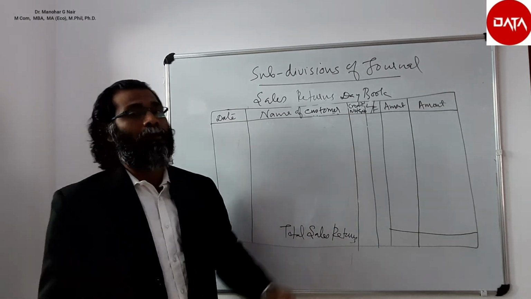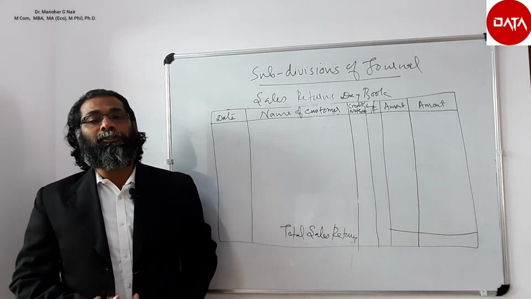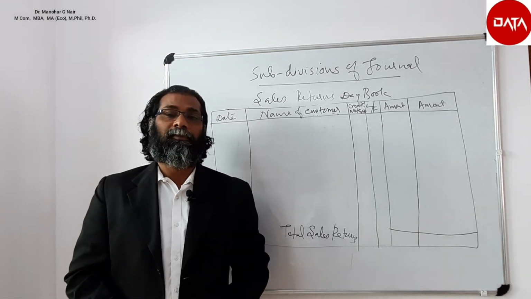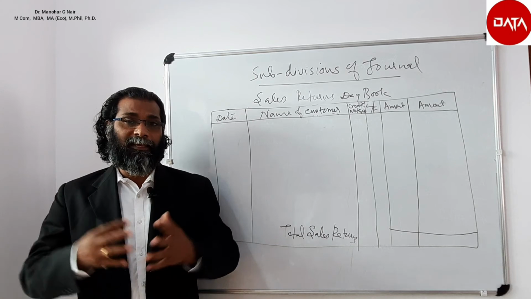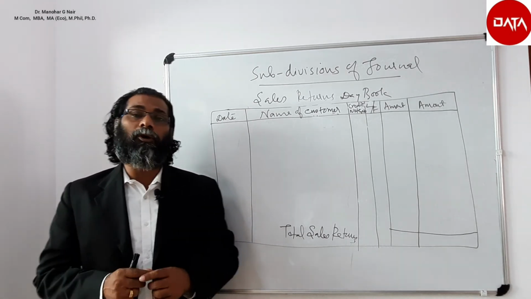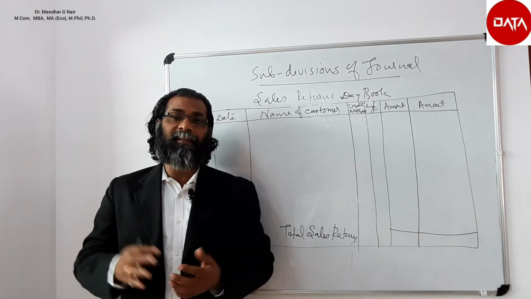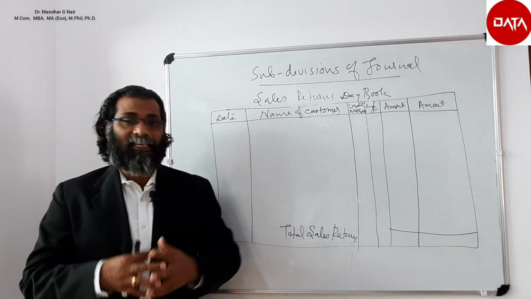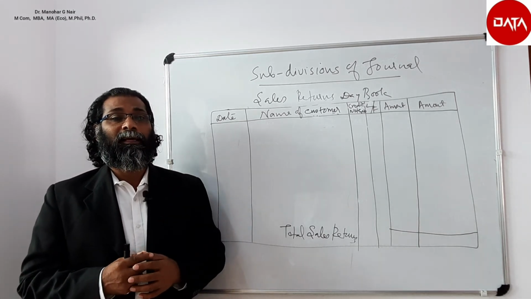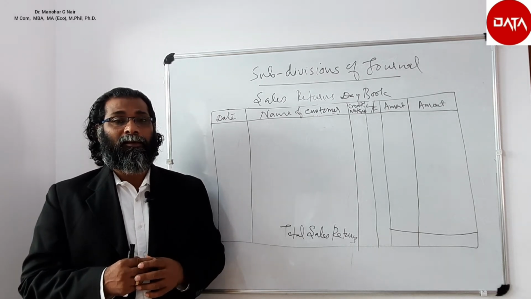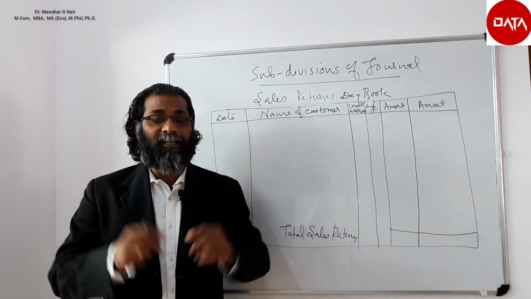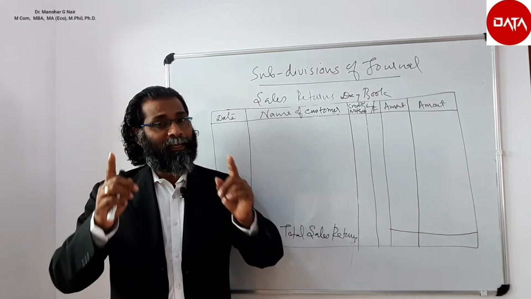So what is a credit note? At the time of receipt of goods from our customers, they will be sending a debit note to us along with the goods. And after receiving the goods, after verifying it, we will be sending a credit note to them stating that this much of goods was received here. So this shows the receipt of goods from the customer. So that credit note number has to be mentioned here. To that extent, the customer's account will be credited.